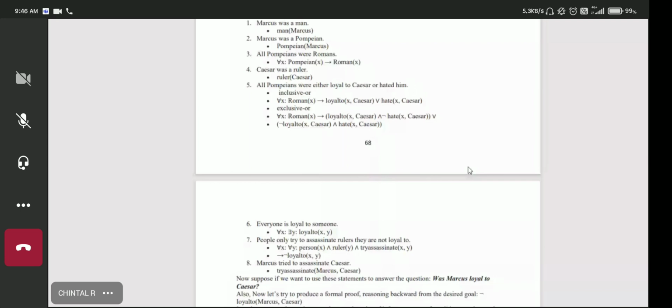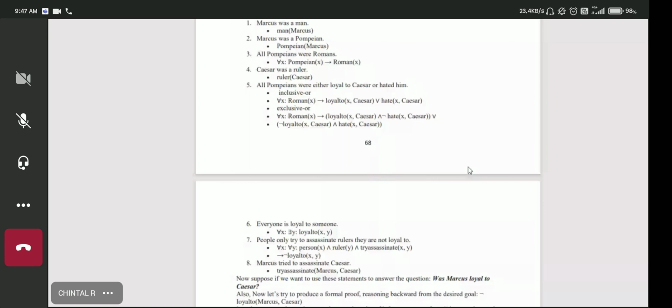People only try to assassinate rulers they are not loyal to. So for all x, for all y, if x is a person and y is a ruler, then x will try to assassinate y. Okay. Eighth statement. Marcus tried to assassinate Caesar.